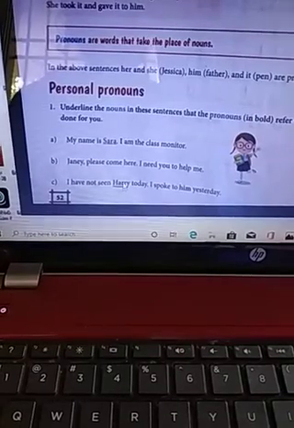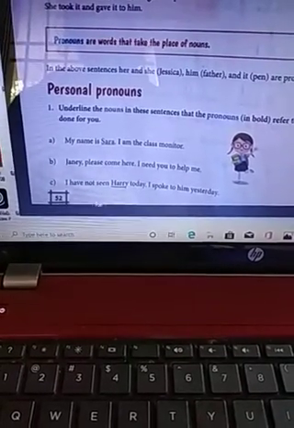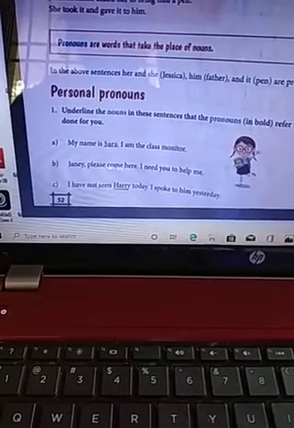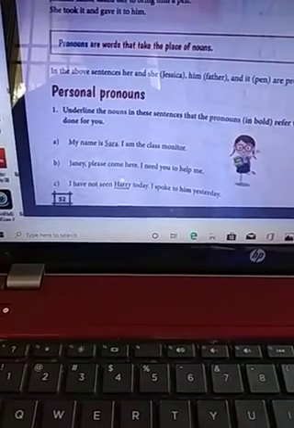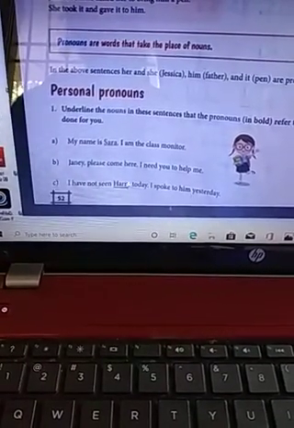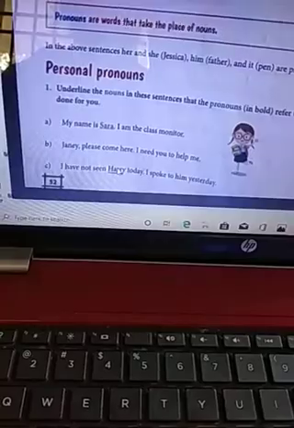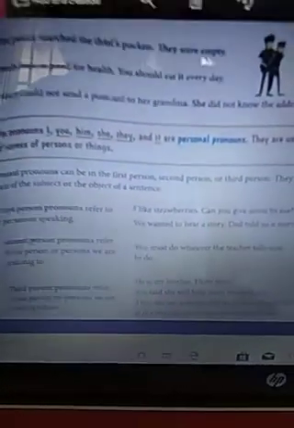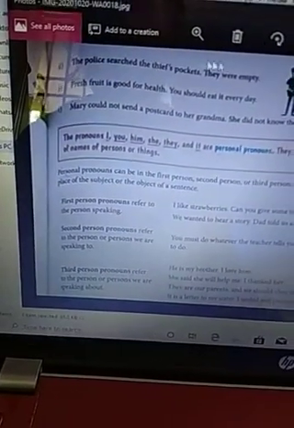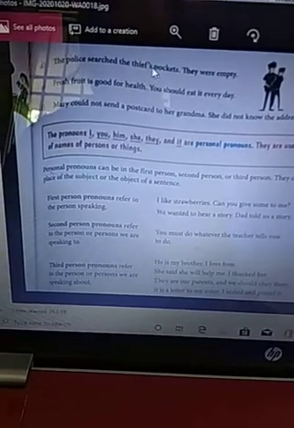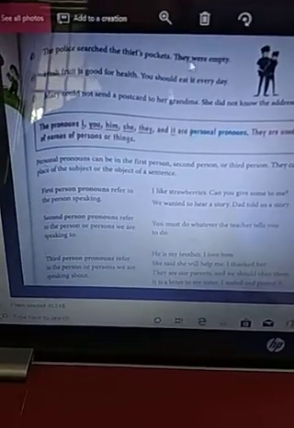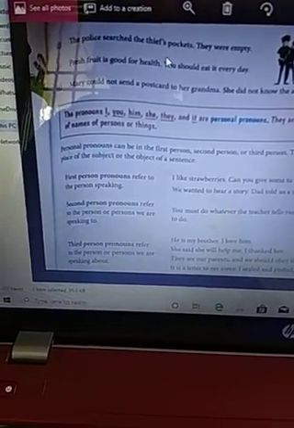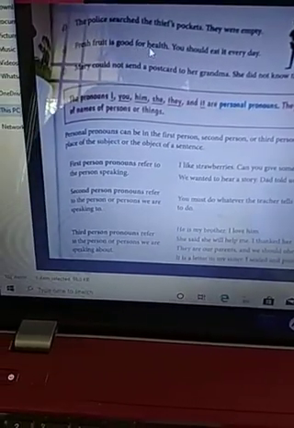And here Harry is the noun, because "him" is used for Harry. Another question is also given here. The police searched the thief's pockets. They were empty. And fresh fruit is good for health.